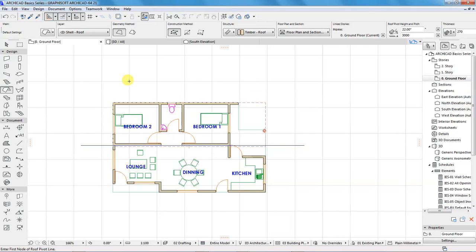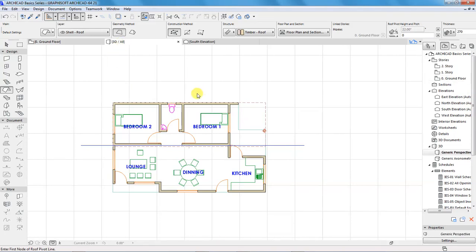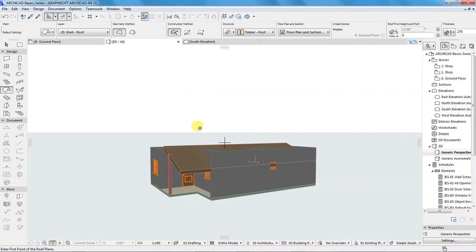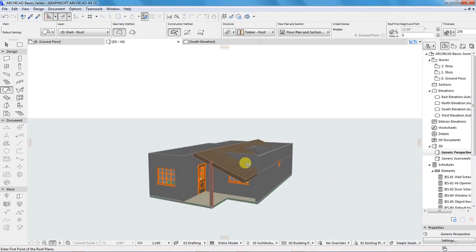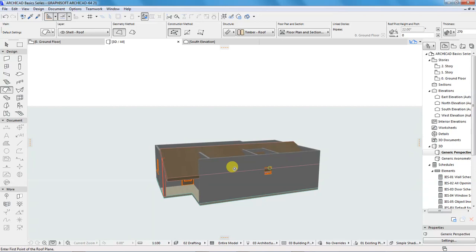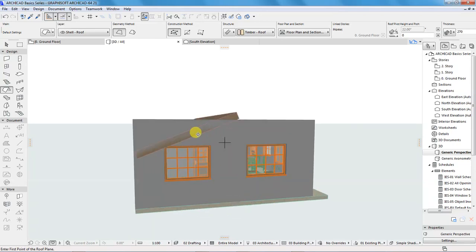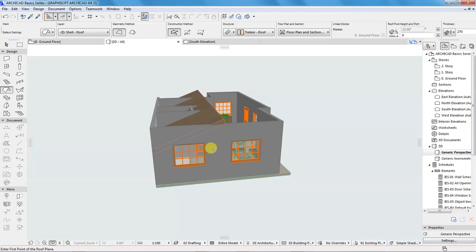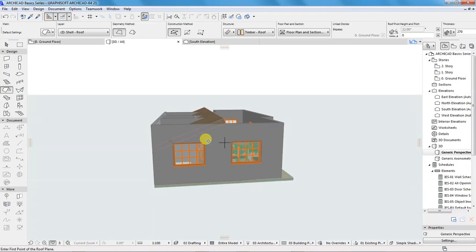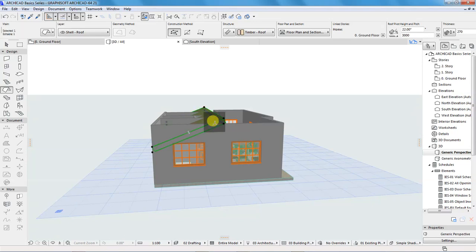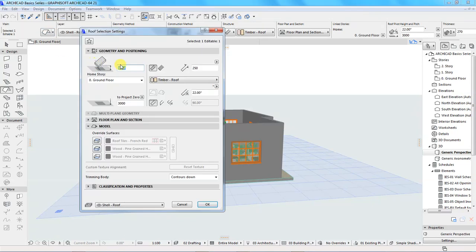Now to see how it looks, we can go to the 3D view and have a look. This is my roof. If you can see it, I think it is not in the right location, so I can select it in the 3D view, go back to the settings dialog.